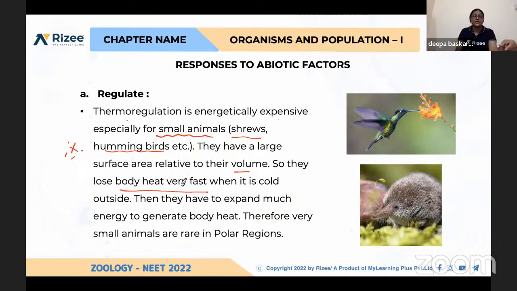Because of this reason, small organisms cannot live in polar regions. From this you can expect a question: they have large surface area relative to their volume, so they lose body heat very fast, they cannot regulate the body temperature, and because of this reason, small animals cannot live in polar regions.